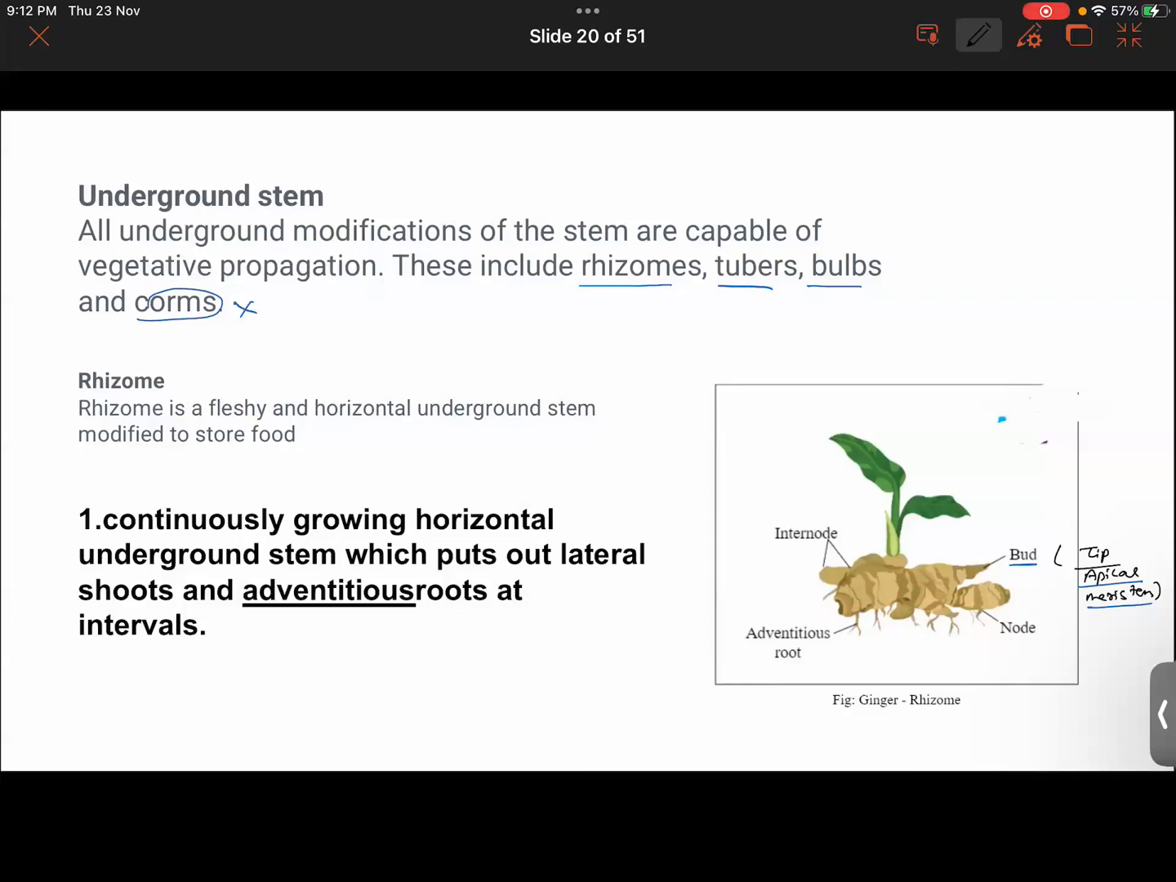And how it was taking part in the vegetative propagation, simple thing is that if I were to cut it into different pieces, each part has to be made sure that it consists of what? Yes, you guys tell me, we already discussed these things. Can you repeat which part of this rhizome takes part in vegetative propagation?